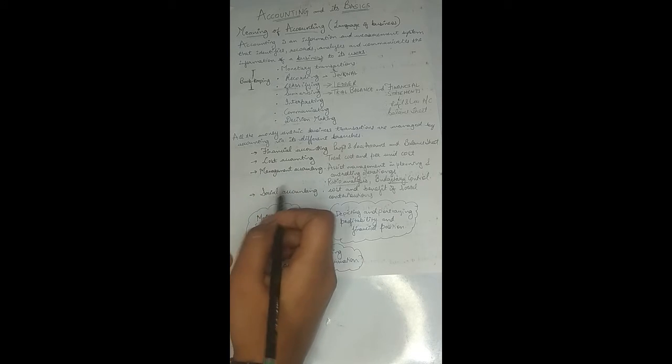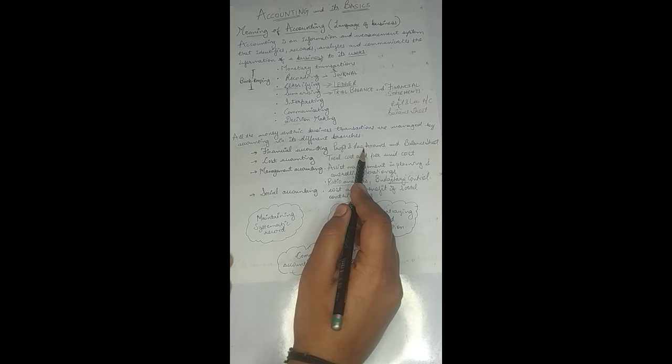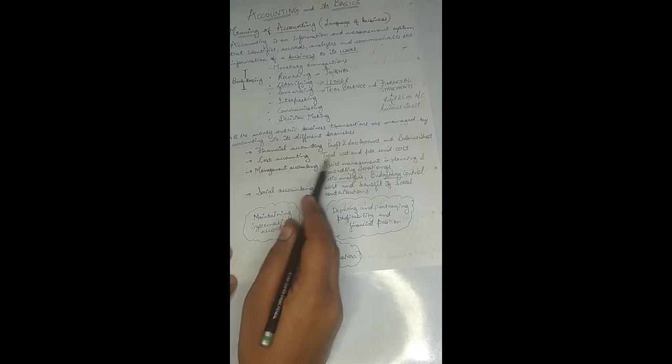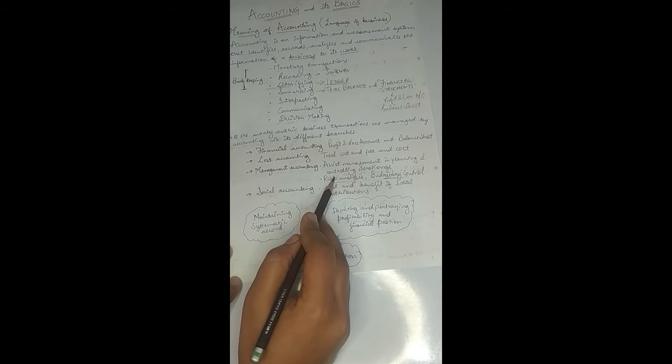So from this, I think we are very much clear about what are the branches of accounting and what all functions are further performed by these branches of accounting, right? First one was the financial accounting, which provides the information related to the profitability and financial position. Then the cost accounting, which provides the information about the total cost and the per unit cost of the product. Management accounting helps the management in making the decisions regarding the planning and controlling of the organization.